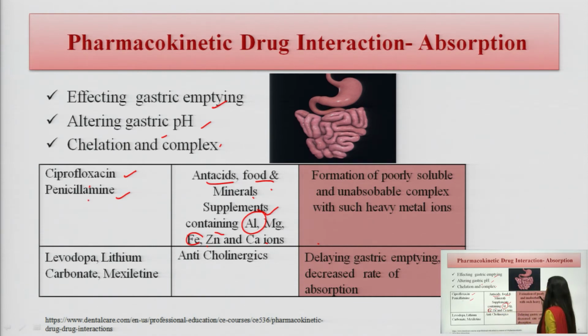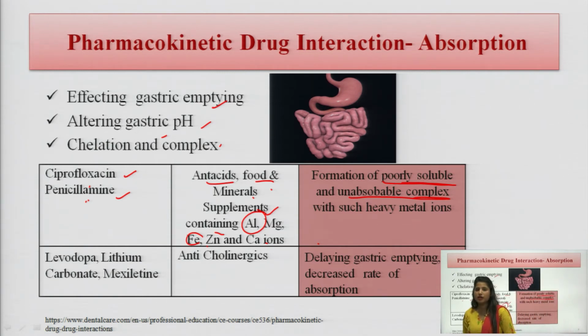There is a formation of poorly soluble and unabsorbable complexes, and of course, the drugs for which they are given to the patient are not working properly. So, whenever these types of combinations are given, proper care is taken to avoid it, to alter the medication, and to change the time at which these medications are administered. These things can be taken care of if these drug interactions are going on.